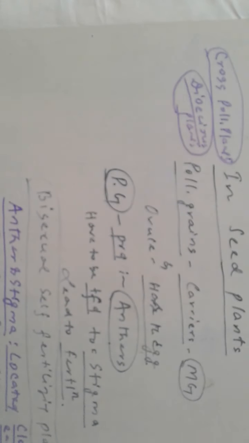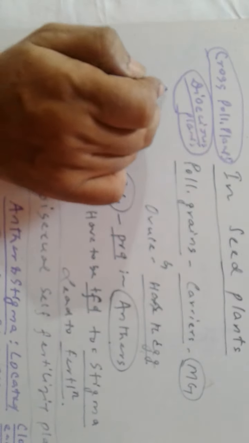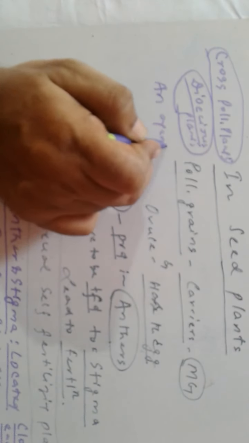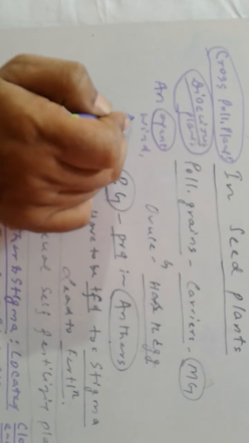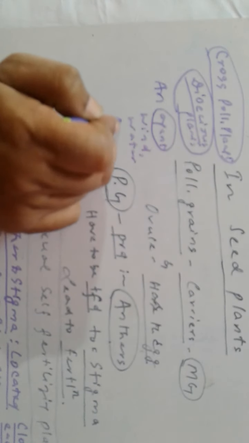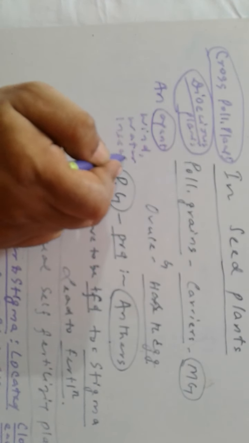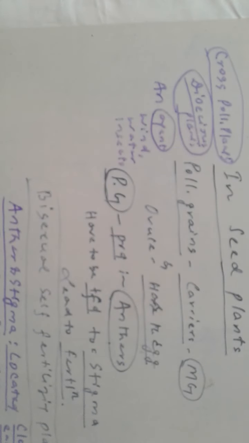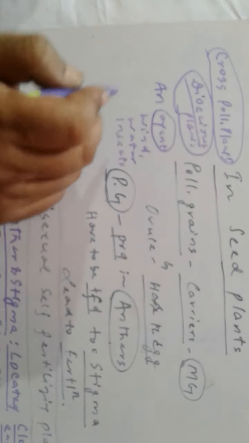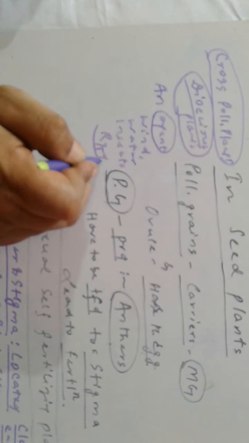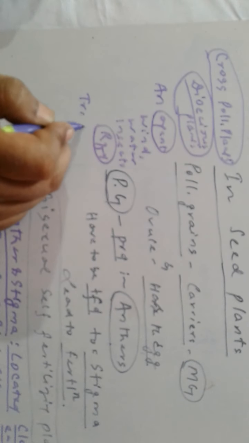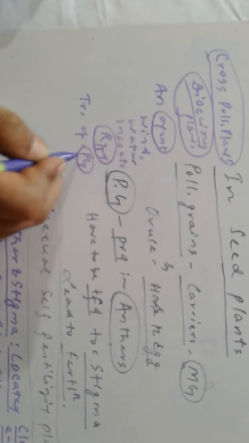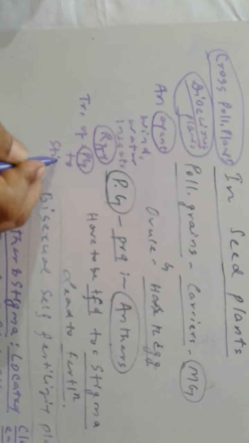An agent is required, and the agent may be wind, water, or insects, for transfer of pollen grains to the stigma of the pistil.